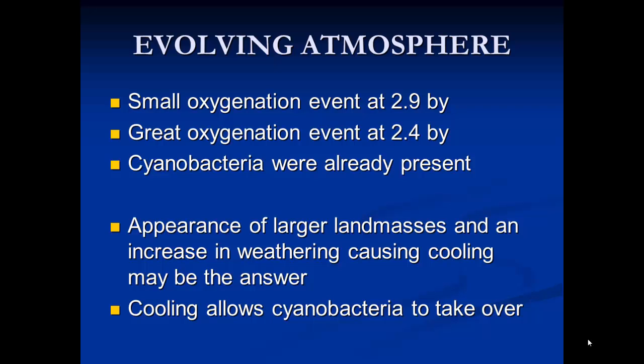And once the cooling starts to occur, cyanobacteria can start to take over and proliferate. Now, the first oxygenation event that occurred, we think this process happened, but the continents weren't quite large enough, so it petered out. And then larger land masses were more present at 2.4 billion years, and this oxygenation event was able to sort of pick up steam, as you might say.